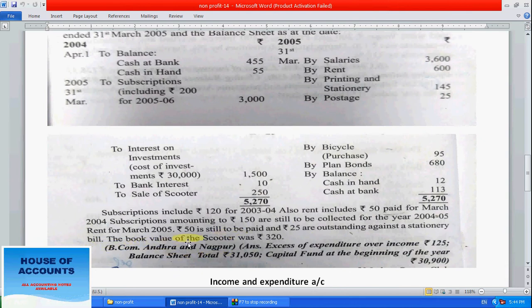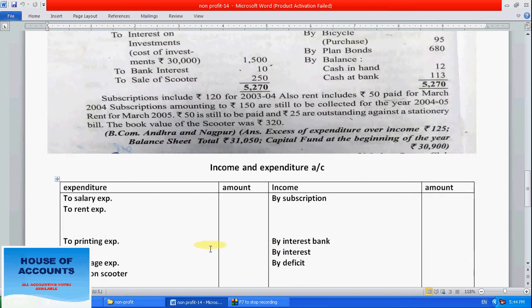The book value of the scooter was 320. We sold it for 250, and book value means definitely there is a loss of 70 rupees. Okay, so let's start the income and expenditure account.